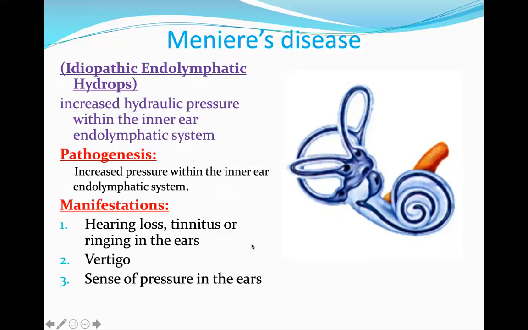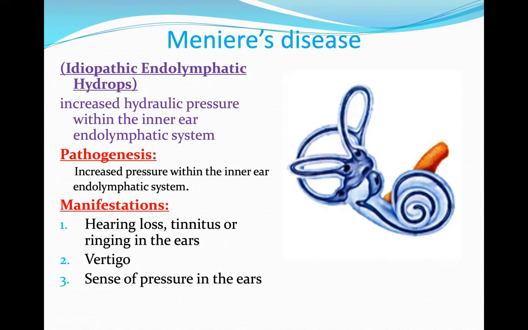Meniere's disease, which is also called idiopathic endolymphatic hydrops, is a condition in which there is increased hydraulic pressure within the inner ear endolymphatic system.